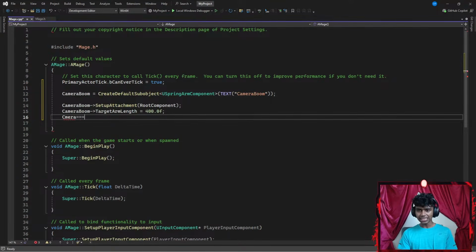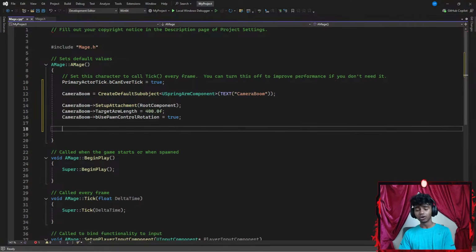And then lastly, let's say I want to let my blueprint rotate my camera boom. So I'm going to go with camera boom and point it towards bUsePawnControlRotation. Okay, I'm going to set that to be true, ending with a semicolon. And that's pretty much it for creating my camera boom, which is basically my selfie stick.